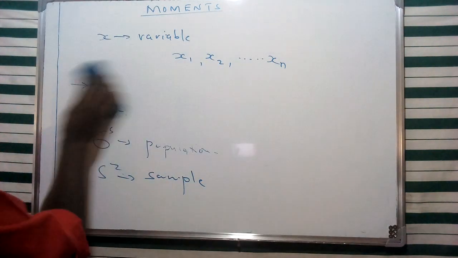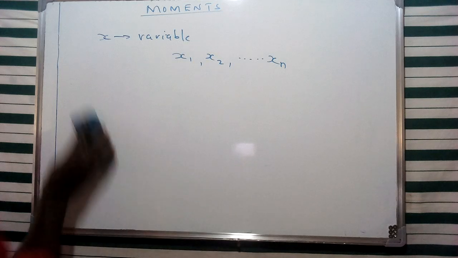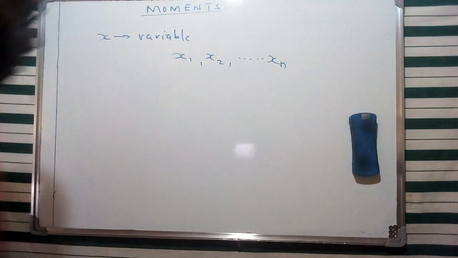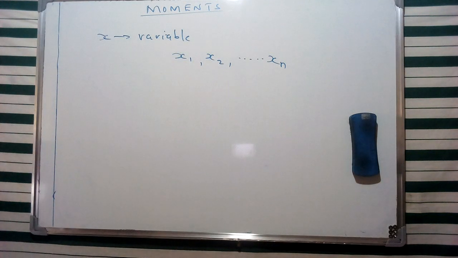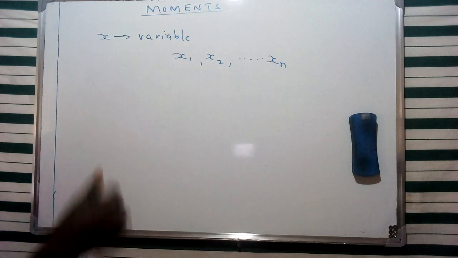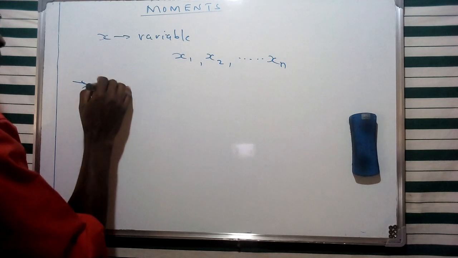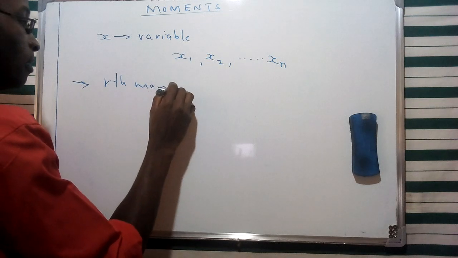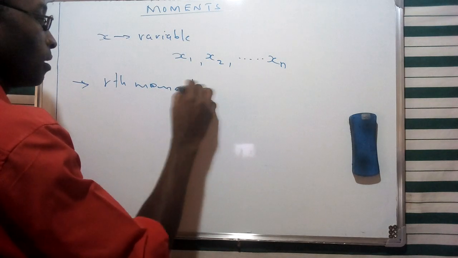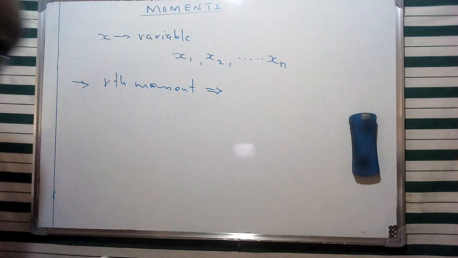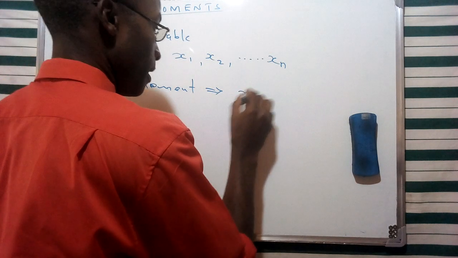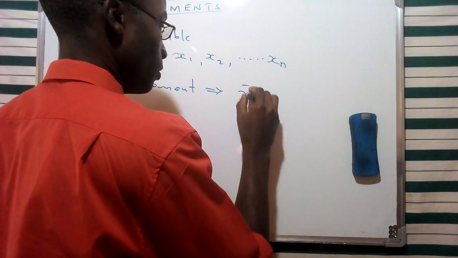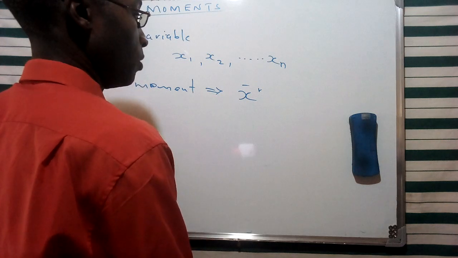So given a particular variable x which can be described in terms of these specific values, we can define the rth moment of this specific distribution by giving it as x bar raised to r.